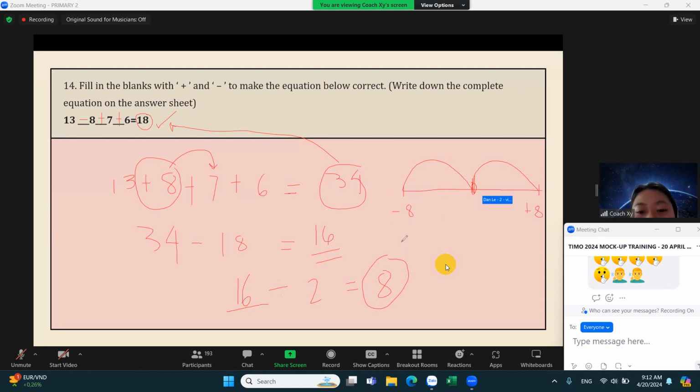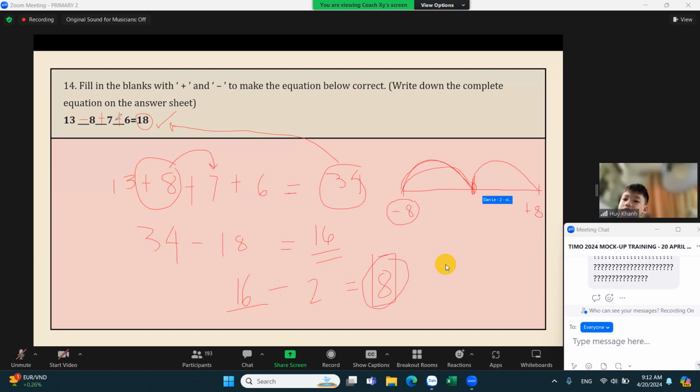That's why to get just the value of 8, we have to divide 16 by 2. That means now that we are actually subtracting only 8. Okay? So when we go from 0 to 8, it's just 8 units from 0. So that's why we have to put a minus sign on 8.